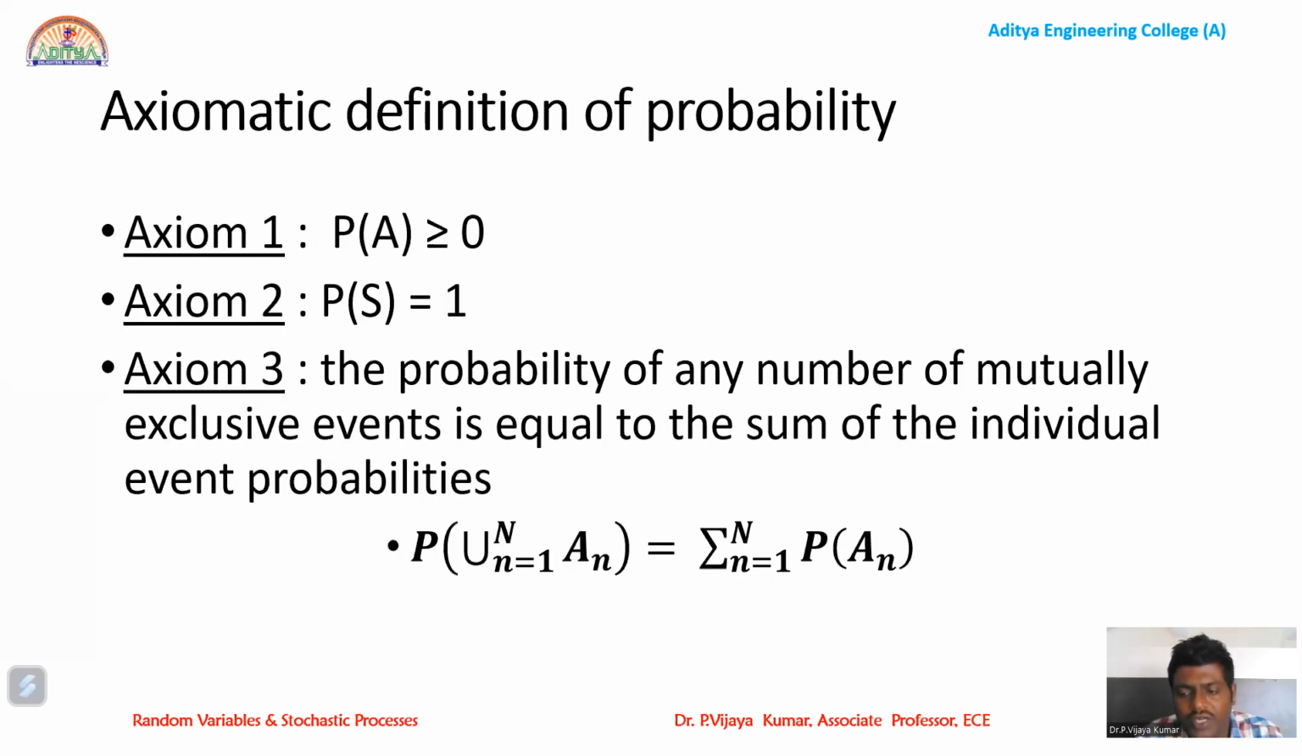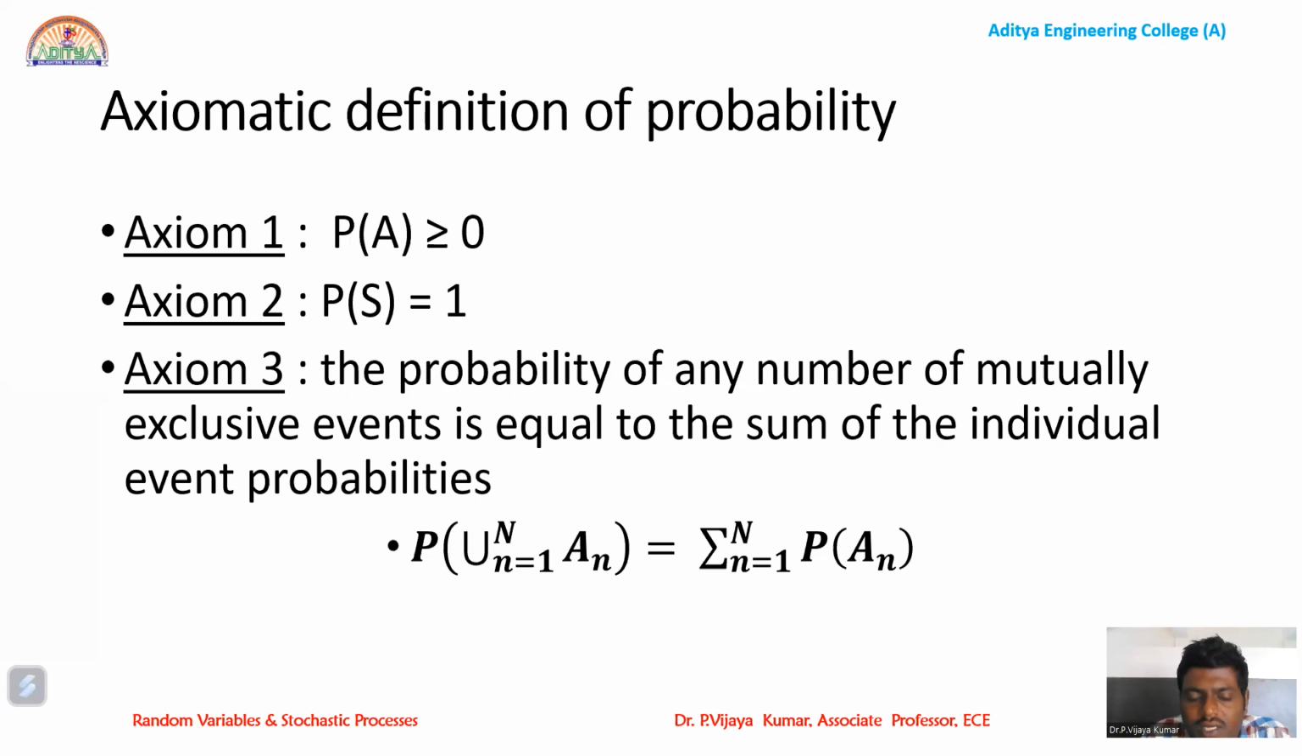In the axiomatic approach, we define probability with the help of three axioms. Axiom 1 tells us, let A be an event defined on the sample space. The probability of an event should always be greater than or equal to 0. It can be 0, it should be greater than or equal to 0. Axiom 2 tells that the probability of the sample space is 1. So the probability of a definite event, the probability of the sample space, is 1.